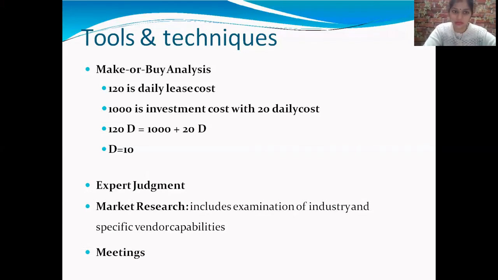So, in this make and buy analysis, factors that may tilt a firm toward making an item in house include existing idle production capacity, better quality control, or any technology that needs to be protected.